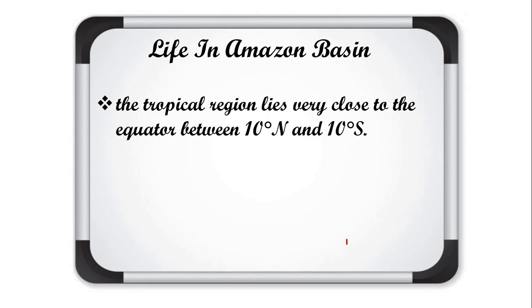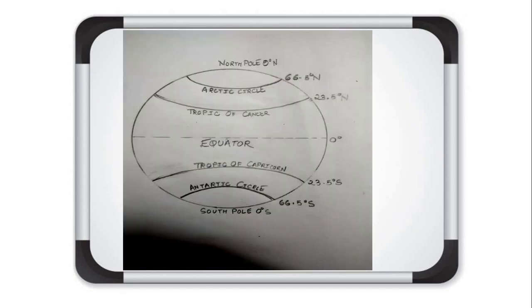Some imaginary lines are drawn on the earth which are known as latitudes and longitudes. So equator is an imaginary line which passes through the center of the earth at 0 degree. Now I will show you on the diagram also. So give a look on this diagram.